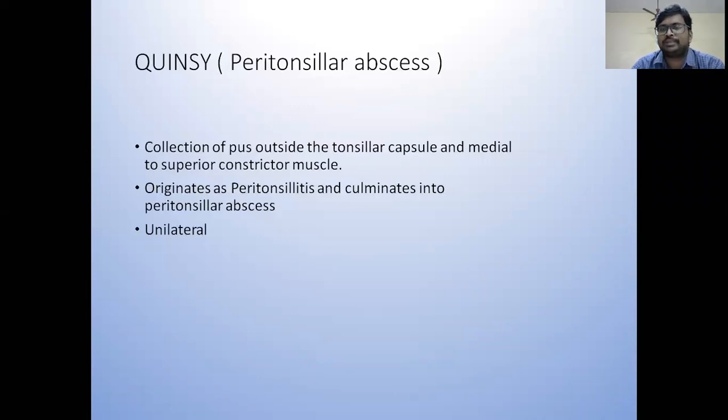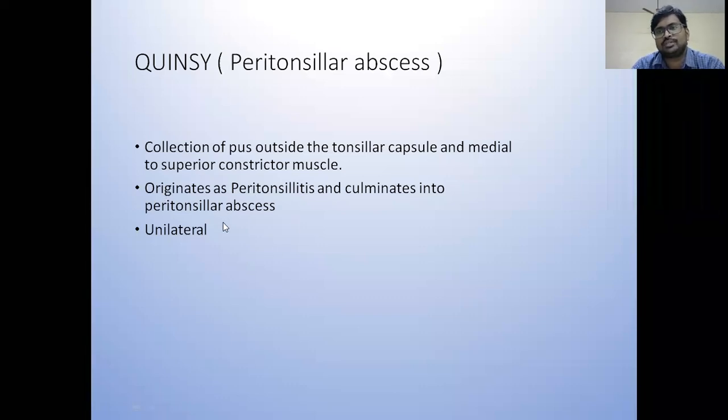Since this is an empty space, once the capsule gives way during infection, all the pus gets collected in this peritonsillar space. Initially, it only inflames the peritonsillar tissue, causing peritonsillitis. Ultimately, it forms an abscess known as peritonsillar abscess.